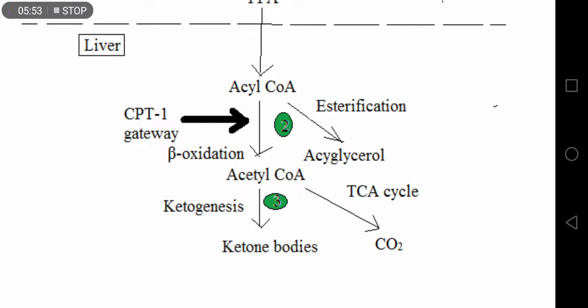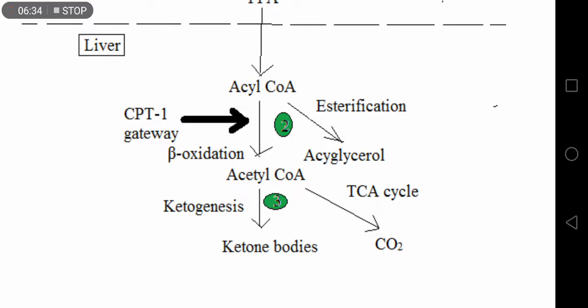Then the fate of acetyl CoA is two. One is the TCA cycle and second is ketone body synthesis. If the TCA cycle is anyhow blocked, suppose in case of uncontrolled diabetes mellitus, more NADH plus H plus is obtained, and this NADH plus H plus reduces the oxaloacetate to form malate.